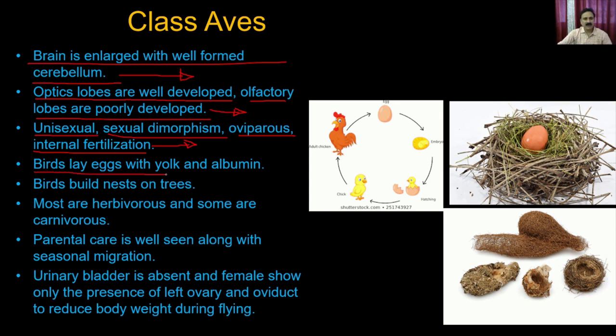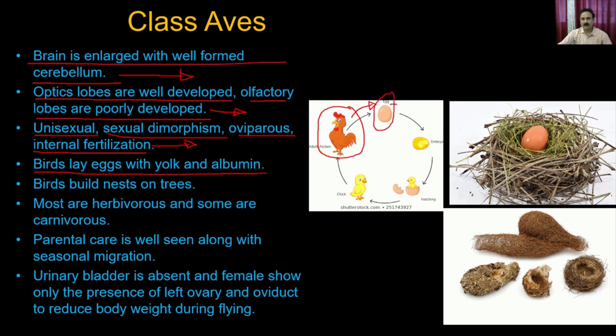So the bird lays eggs with yolk and albumin, and you see here this is the adult chicken, which is going to go through the process of sexual reproduction. The adult chicken will go through sexual intercourse. After that it will lay the eggs. These eggs are the fertilized eggs.